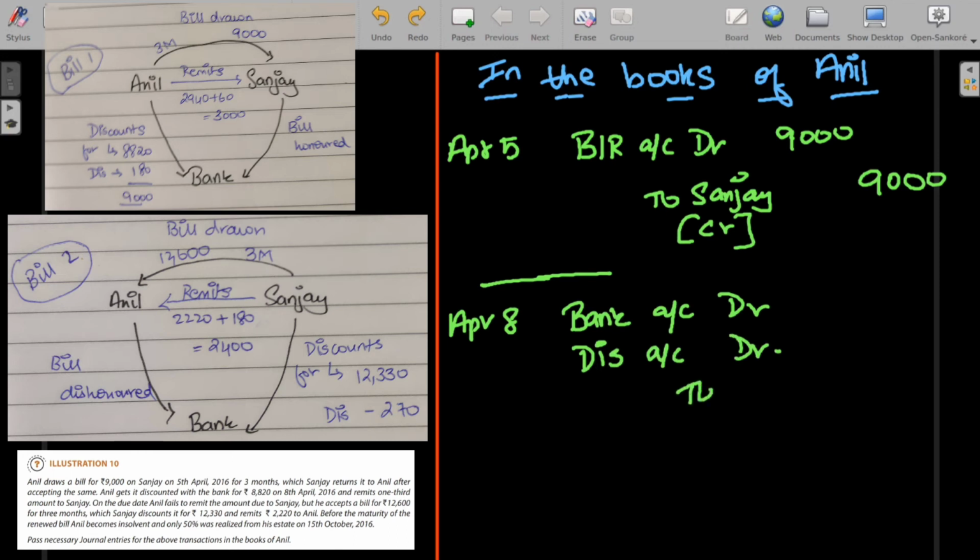To bills receivable, asset reduces. So the bills receivable was for 9,000 and it discounts it for 8,820. So the remaining amount of 180 would be discount.